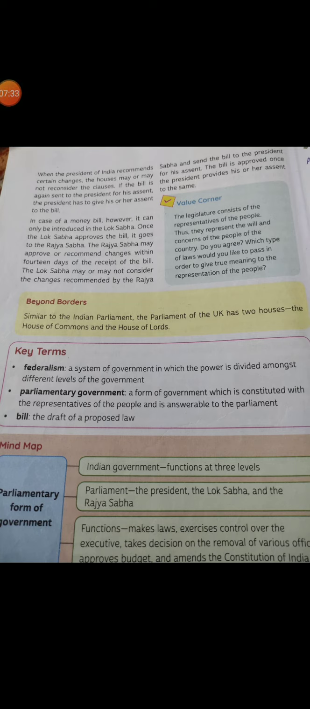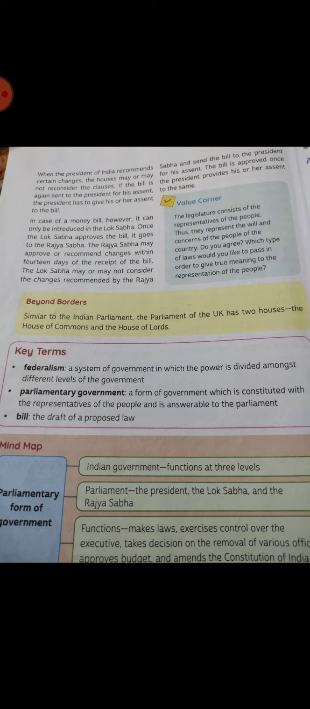I am continuing from the book. I have briefed you already about the law-making procedure. So in case of a money bill, however, it can be introduced in Lok Sabha. Once the Lok Sabha approves the bill, it goes to the Rajya Sabha. Lok Sabha is the lower house and Rajya Sabha is the upper house, you know. और वो तभी sanction होगा तब Rajya Sabha उसको sanction करेगा. Rajya Sabha may approve or recommend changes within 14 days of the receipt of the bill.